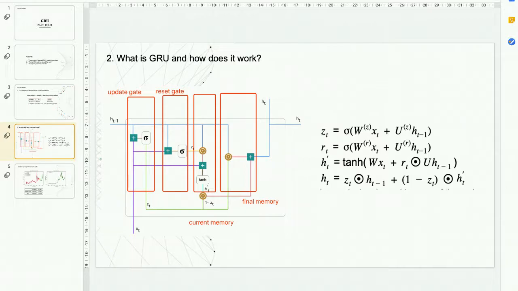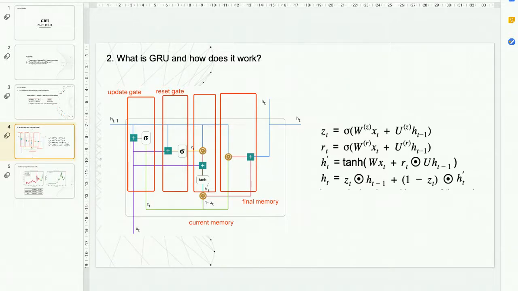And then let's see the structure of the gated recurrent unit. I would like to divide the structure into four parts. They are the update gate, the reset gate, the current memory, and the final memory. The respective formulas are also listed on the right. Notice that the formula of the reset gate is the same as the one for the update gate, but the difference comes in the weights and the gate usage. Essentially, the reset gate is used to decide how much of the past information to forget by adjusting the matrix weight. The same principle is also applied to the update gate.